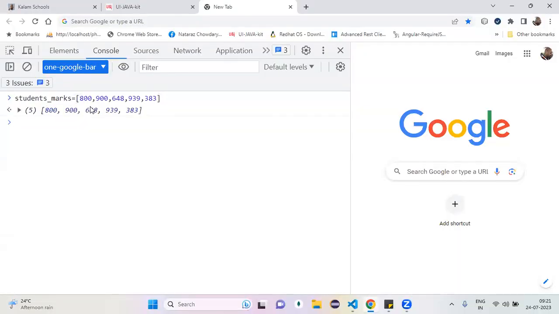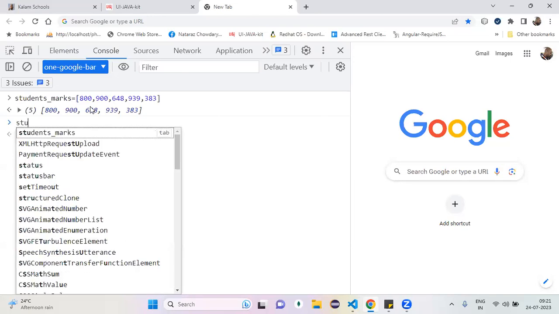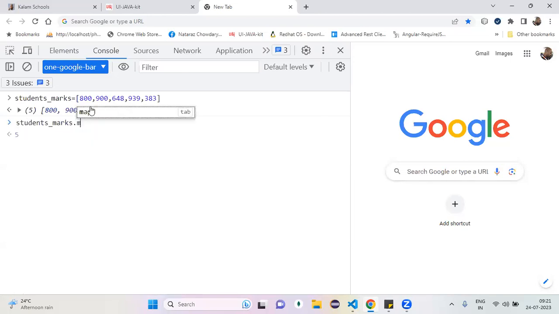Okay, the requirement, you know: you add 5 to each and every student's marks. Each and every student mark, I want to add 5. So then what can you go with? The map method. Can you see the map method, how it looks?